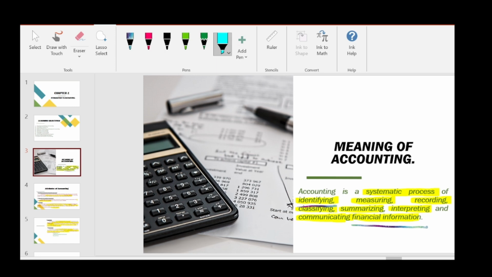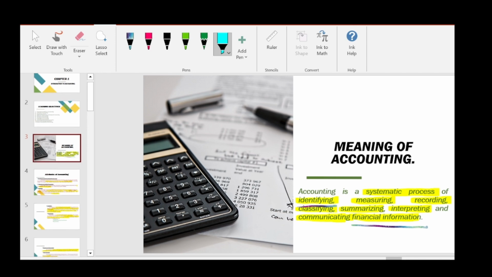So, in the previous video, we completed the meaning of accounting and attributes of accounting. Let's have a quick recap of that. Meaning of accounting: accounting is a systematic process of identifying, measuring, recording, classifying, summarizing, interpreting, and communicating the financial information.